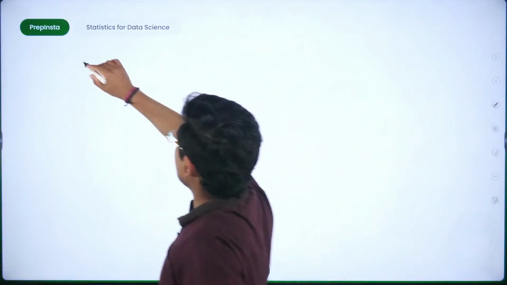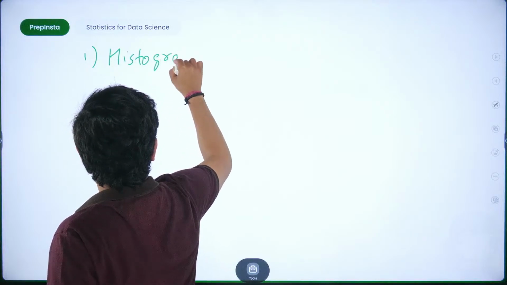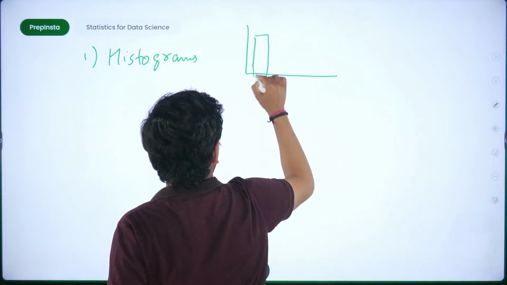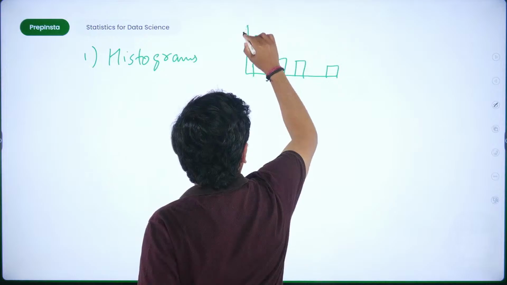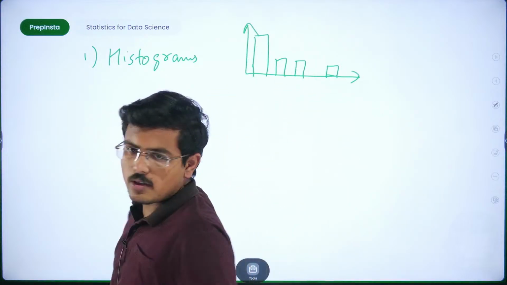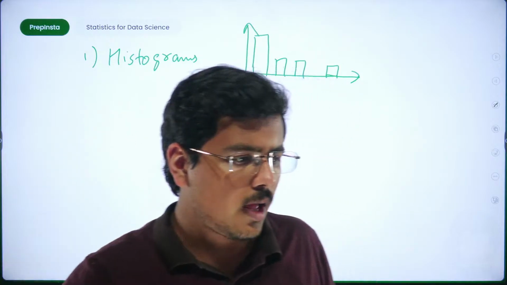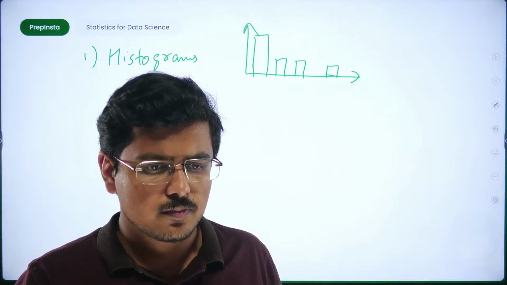So what we covered yesterday was histograms. We covered histograms, and these were histograms, right? If you correctly remember, something like this were histograms. Do you all remember this? We studied histograms yesterday. Quickly tell me.